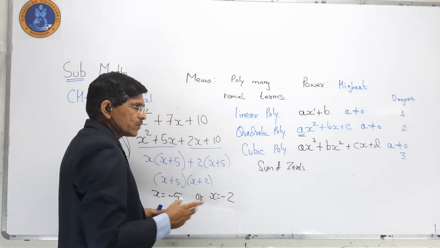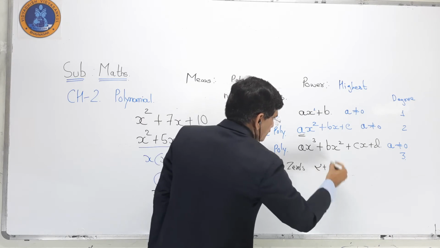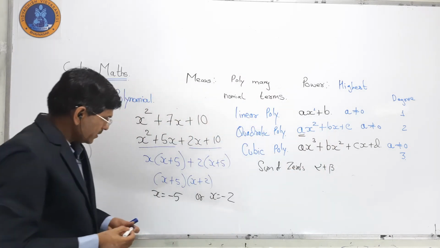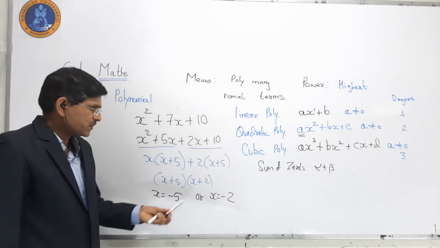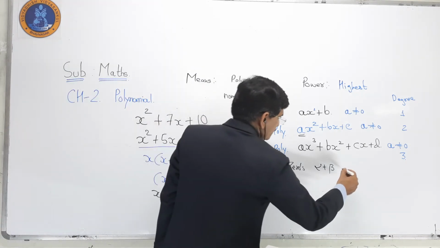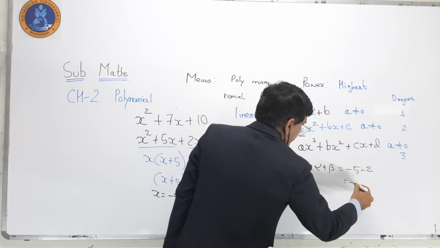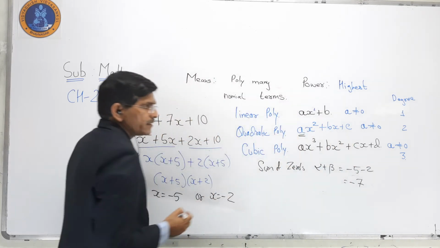It has 2 zeros, so that is alpha plus beta. Now we already have the 2 zeros, minus 5 and minus 2. So minus 5 minus 2, we get the answer minus 7.